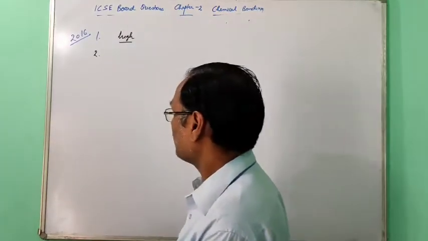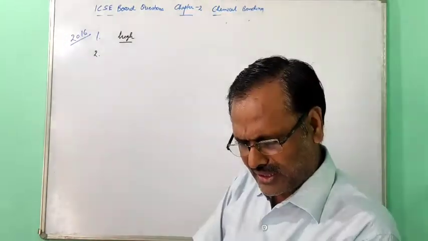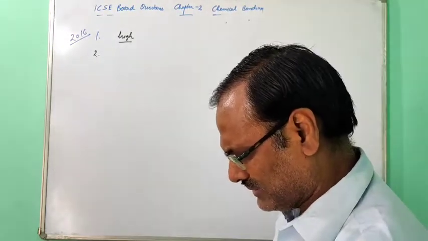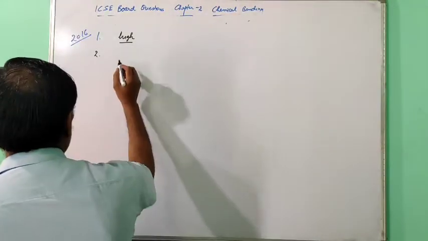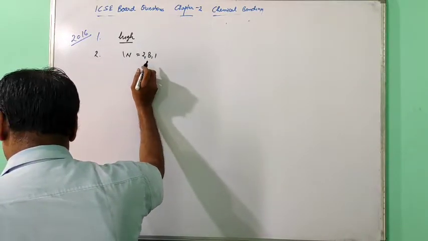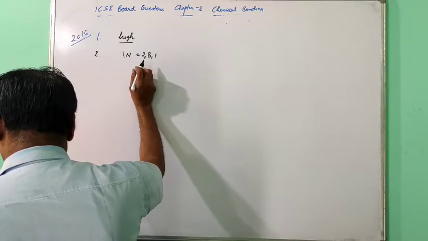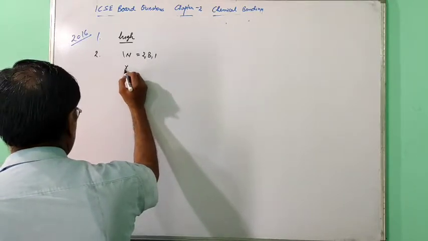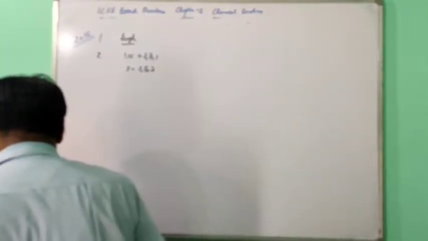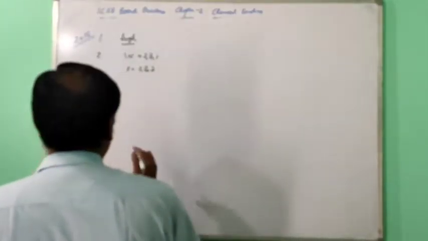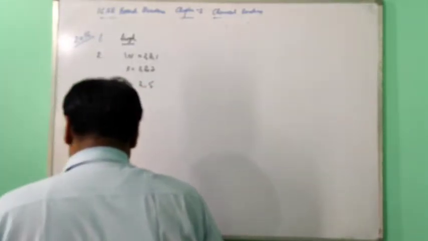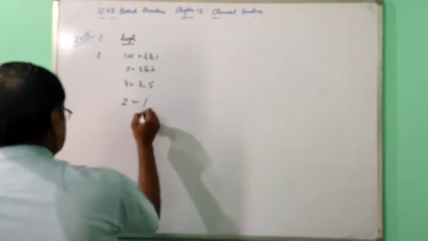Now the second question, 2016. Elements W, X, Y, Z have the following electronic configurations. W is given 2, 8, 1, then X is given 2, 8, 7, then Y is given 2, 5, and Z is given 1.